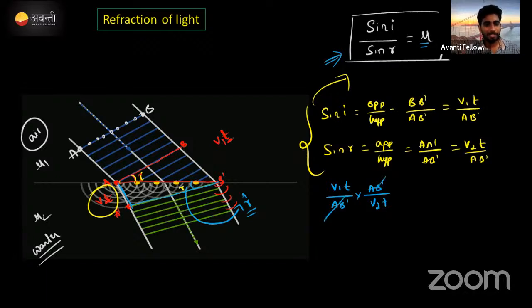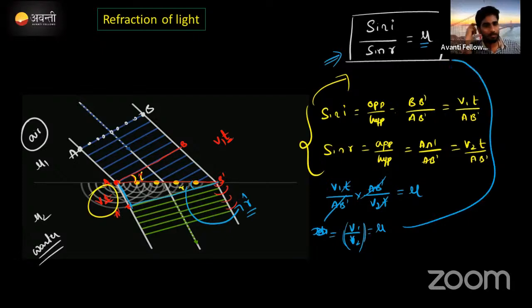A B dash cancels, T cancels, finished. It is equal to mu. V1 by V2 is equal to mu. Correct? Now what is V1 by V2, guys? Speed of light in the first medium with respect to the speed of light in the second medium. Actually it is equal to mu2 by mu1. We can indirectly say this one. Listen, no?